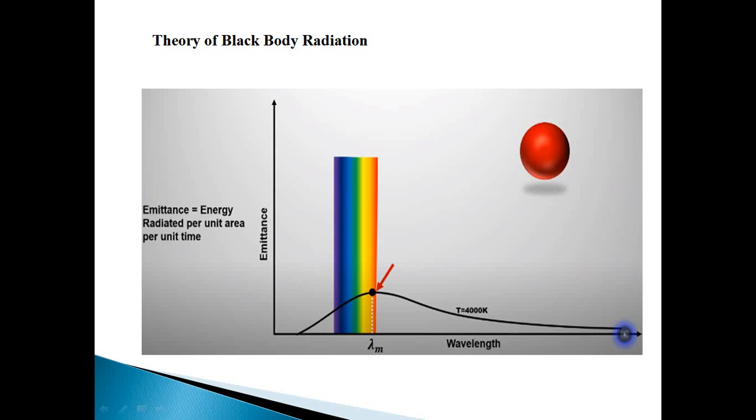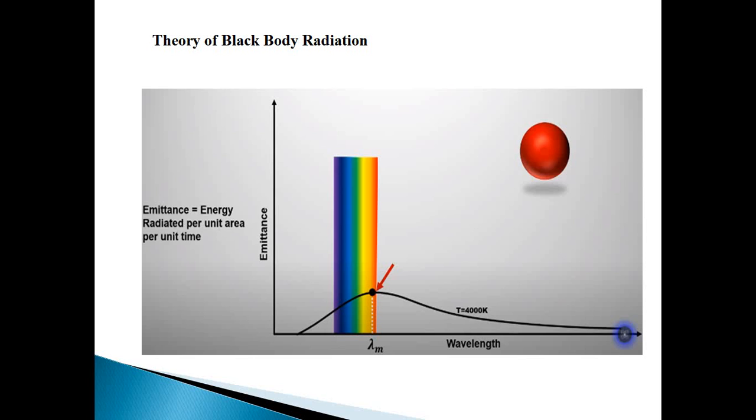The red arrowhead shows the peak wavelength. After that it goes on decreasing. Here the peak wavelength is in the red zone, so we can see that the black body is red in color. Black body does not mean only black color; it can be any color.